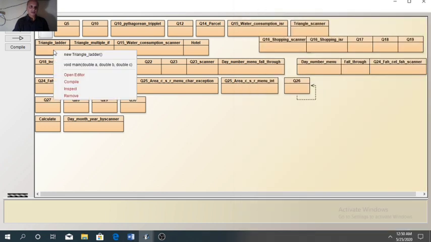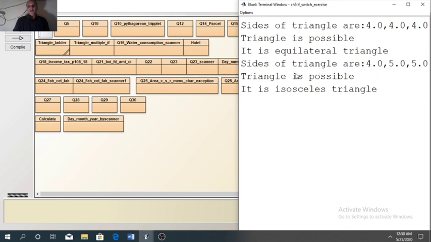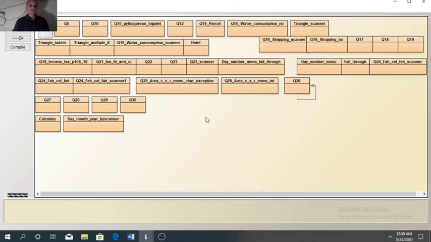Now second scenario, when we enter two sides equal, that is 4, 5 and 5. In that case you can see it is showing isosceles triangle, that is also correct.